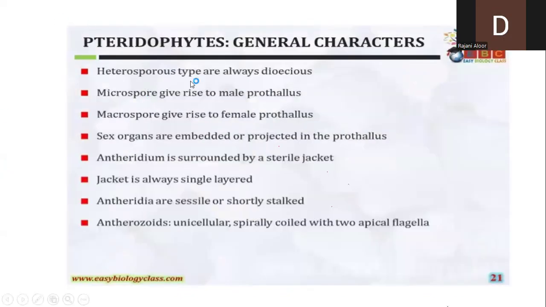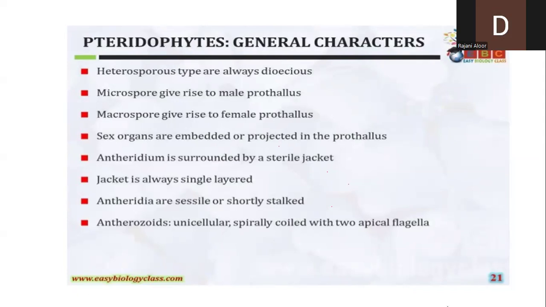Whereas in case of heterosporous type, the plant is going to develop two different types of spores. One spore we call microspore, and another spore we are calling macrospore or megaspore. And always remember, microspore is considered to be the male. Microspore will germinate and produce the male thallus, whereas megaspore constitutes the female.